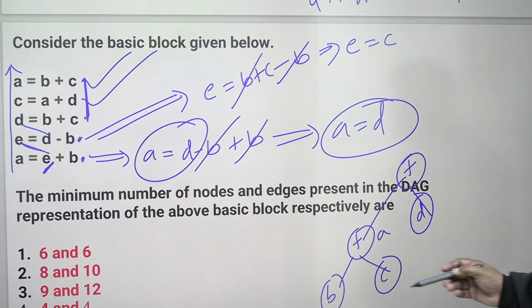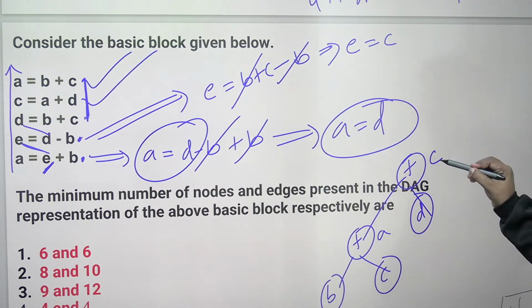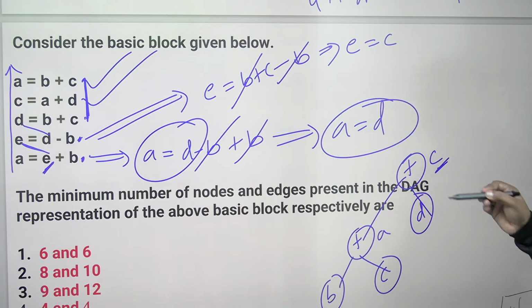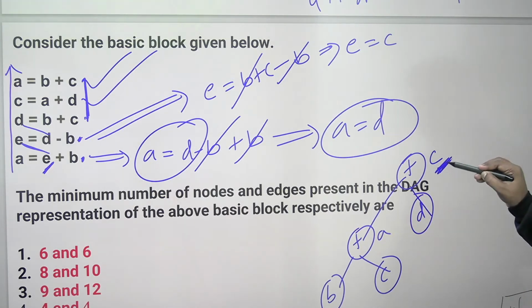So what is the answer? D is equal to B plus C means, I think, is the new C? Yes. C is equal to A plus D, I'm done. So it is the C. Fine. It is the new C. If you see the third line, D is equal to B plus C. It is the B. It is the C. It is the new C.